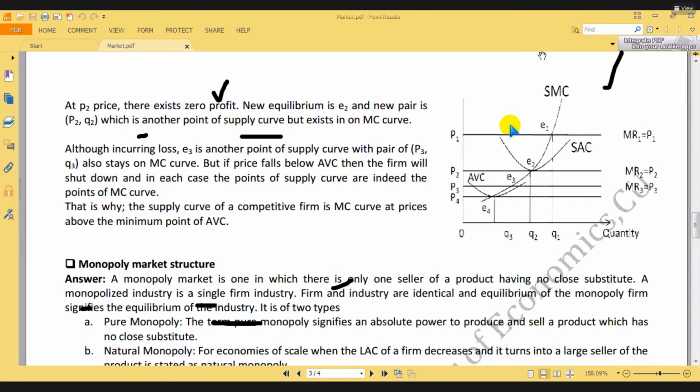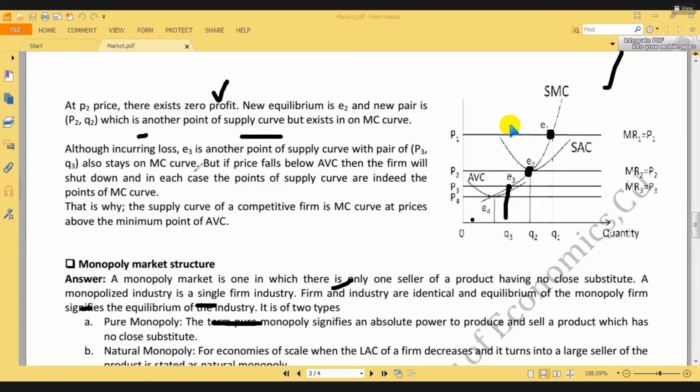Is it or not? This is a point of the marginal cost curve, isn't it? Obviously, this is a marginal cost diagram. This is a point on the marginal cost curve. This is also a point on the marginal cost curve. This is also a point on the marginal cost curve. That means we are considering equilibrium points which are always on the marginal cost curve. For example, I am not considering this point here, because this point is not on the marginal cost curve. This is outside of the marginal cost curve, and again, this is not the supply curve. Okay. So always we consider the points of the marginal cost curve.